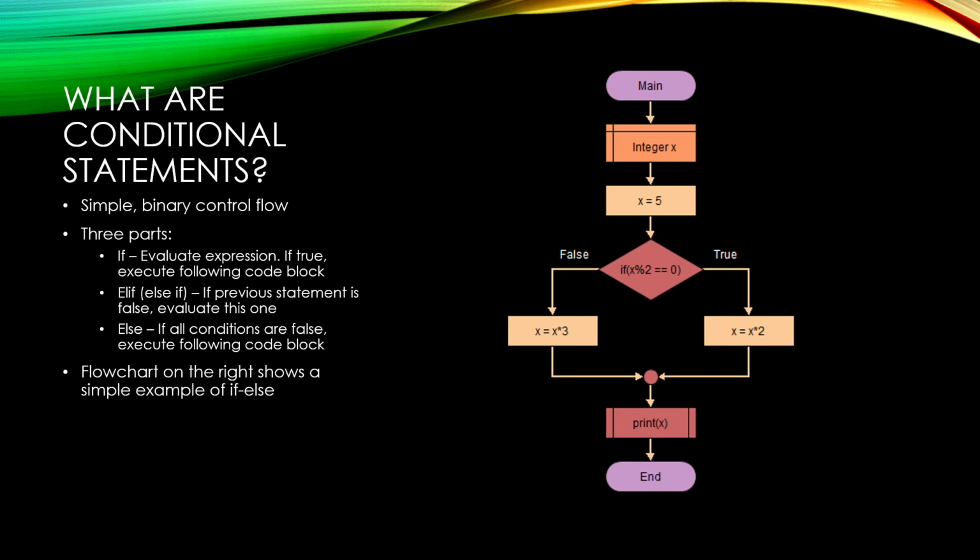We then have the elif, also called else if in other programming languages. If this exists and your initial if is false, then we run our elif. You can have an indefinite number of elifs. So your first elif will be checked. If it's false, it goes on to the second one. If that's false, it goes on to the third. And so on and so forth until there are no more elifs. And then finally, we have the else, which you could think of as a last resort. If your if fails, if it comes back false, if all your elifs come back false, then your else will be run by default.